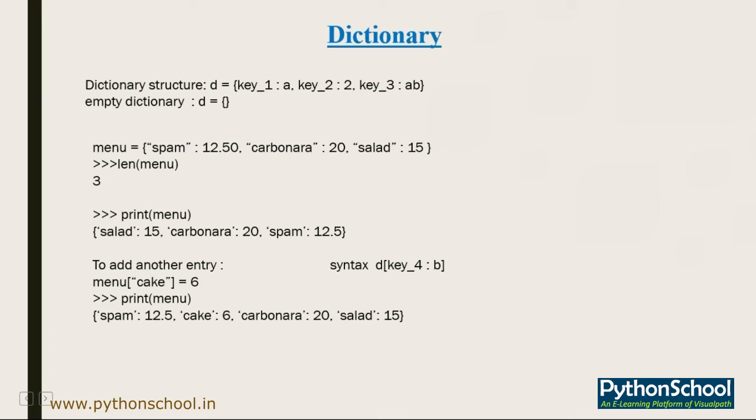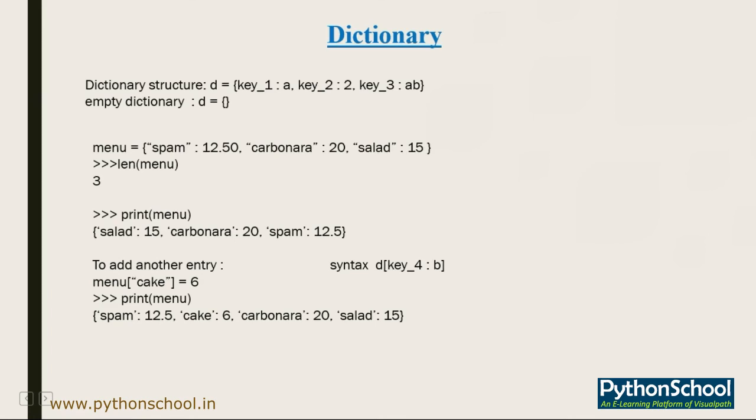Inside the brackets I mention the variable name, menu. It shows the result as 3 because spam, carbonara, and salad are there. If I want to print the current entries of the menu dictionary, I just print the menu variable, and it gives me the result that is stored in the dictionary.